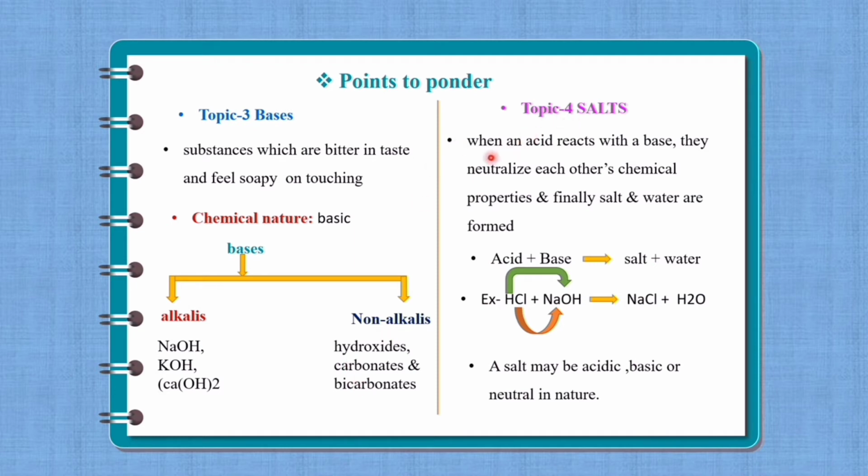Topic number 4, salts. When an acid reacts with a base, they neutralize each other's chemical properties, and finally salt and water are formed. Acid reacts with base, we get the products salt and water. Example, hydrochloric acid, which is an acid, reacts with sodium hydroxide, which is a base. Together they combine with each other, and we get the products NaCl and water. Salt may be acidic, basic or neutral in nature.